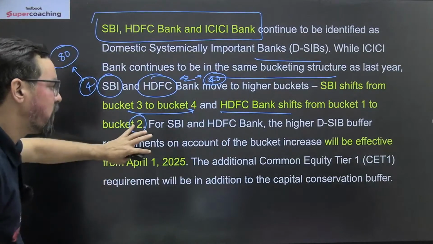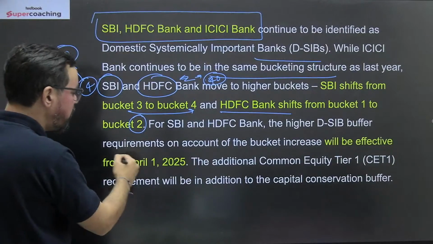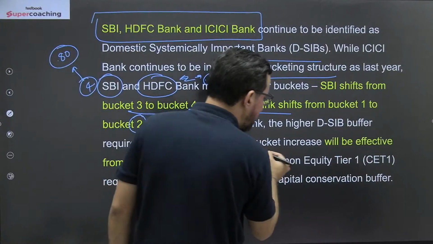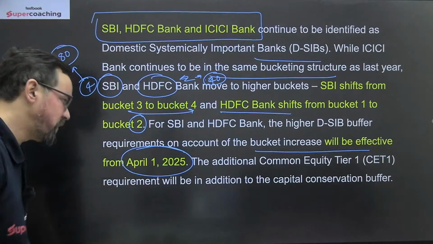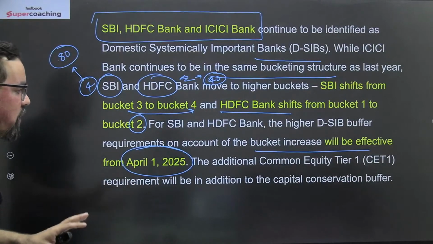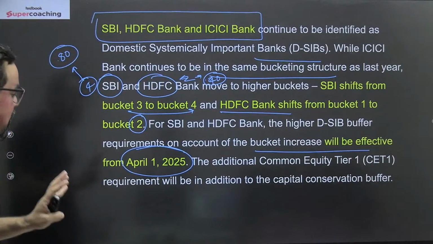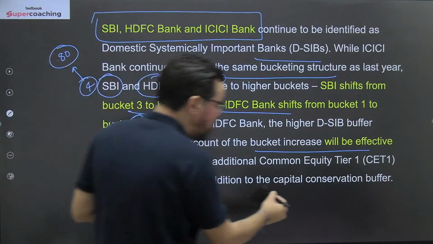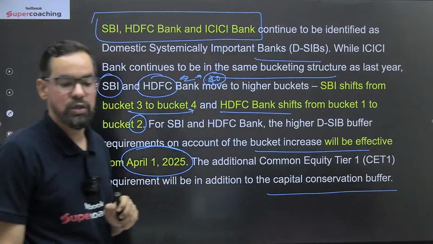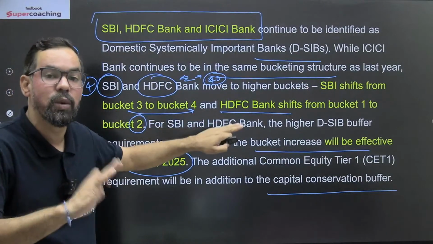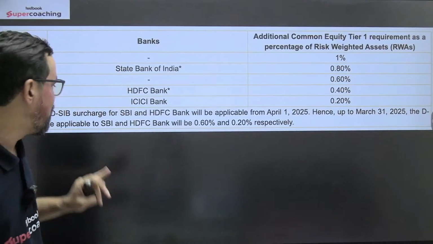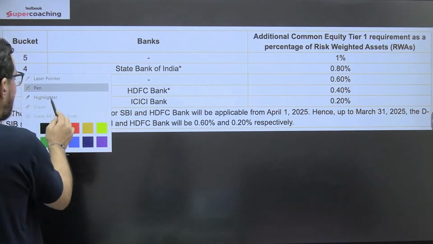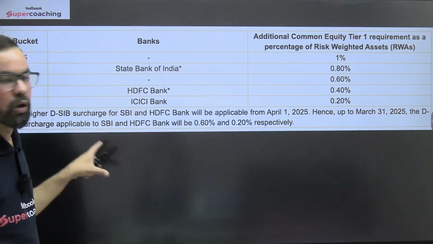So for SBI and HDFC, the D-SIB requirements on account of the bucket increase will be effective from 1st of April 2025. The additional Common Equity Tier 1, CET1, requirement will be additional to the capital conservation buffers. Okay, and this change will be applicable from the 1st of April 2025 itself. So that means after this they have to maintain their capital according to this, right?